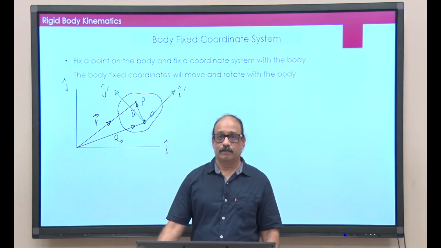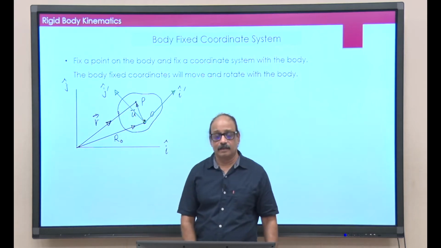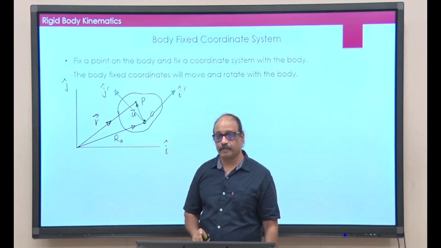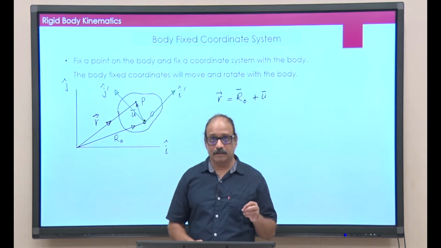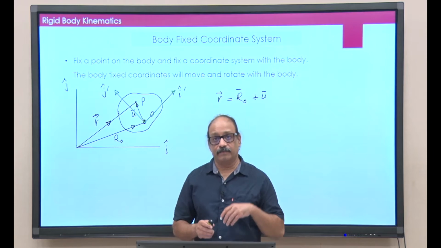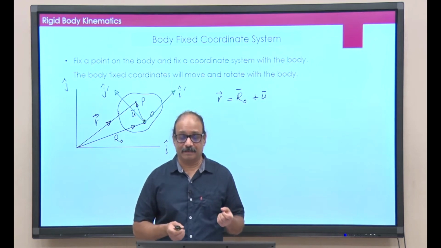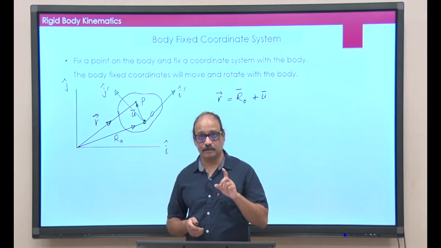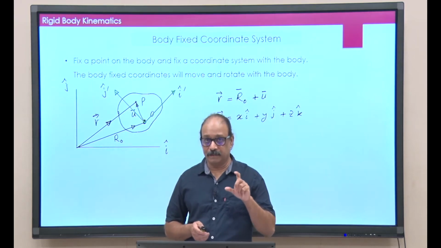Now, clearly the r vector is going to be the vector to point O plus the OP vector. So, r vector is capital R O vector, as I have written there, plus u vector. When I write this in vector form, it is coordinate independent. You do not have to worry about the coordinates, but I do want to think of the coordinates. So, look at this u vector. That is the OP vector.